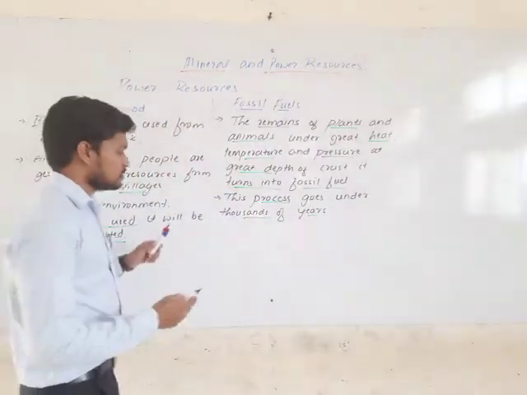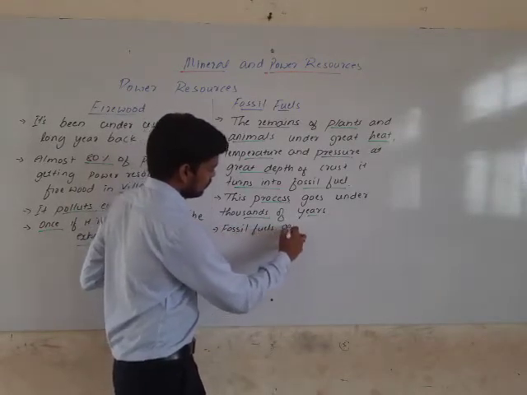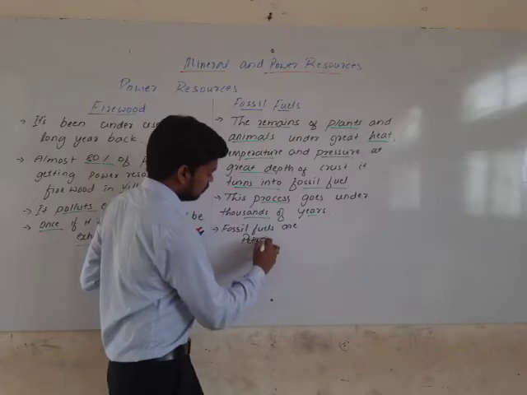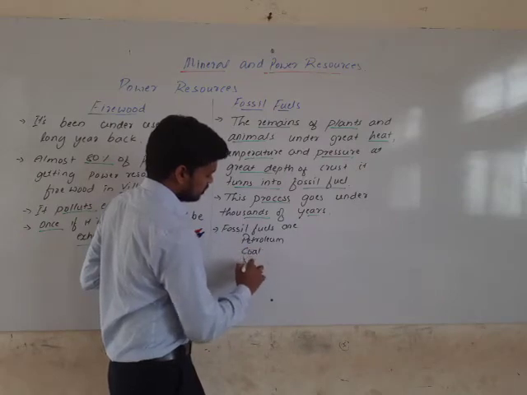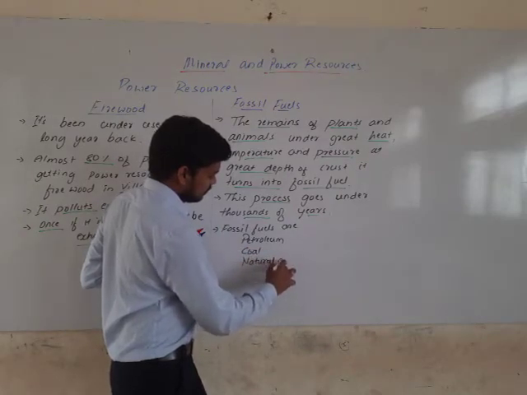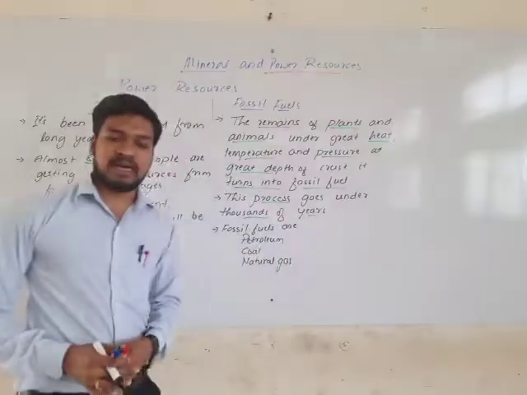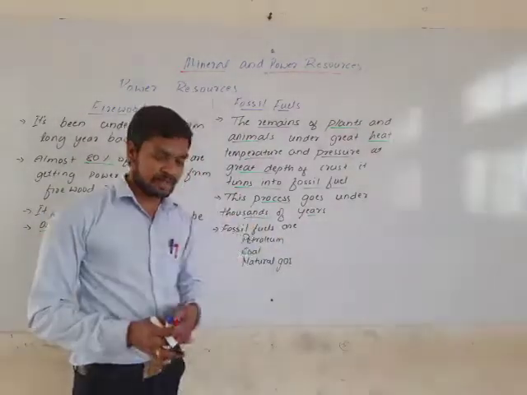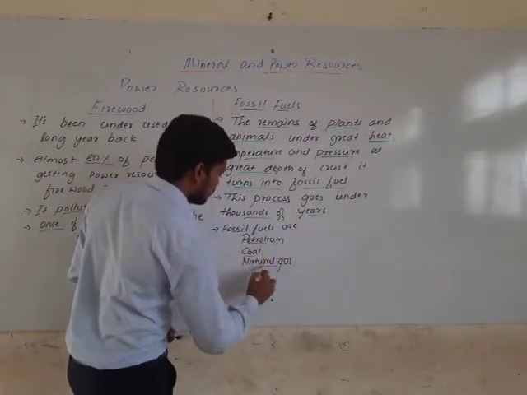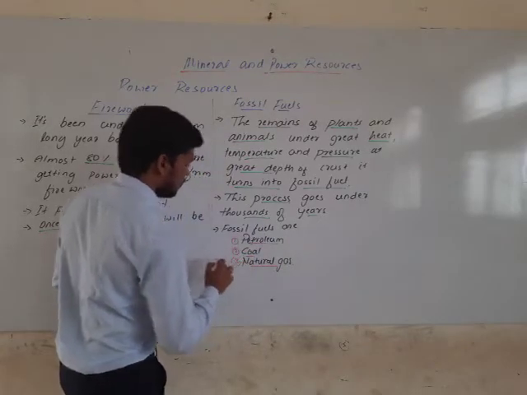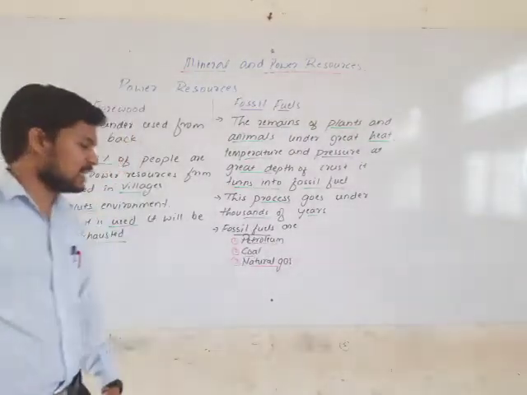The important fossil fuels are petroleum, then coal, then natural gas. You will get diesel, kerosene, wax and plastic from petroleum, but petroleum is the main crude oil, where we get different things from it. These are all the fossil fuels: petroleum, coal and natural gas.